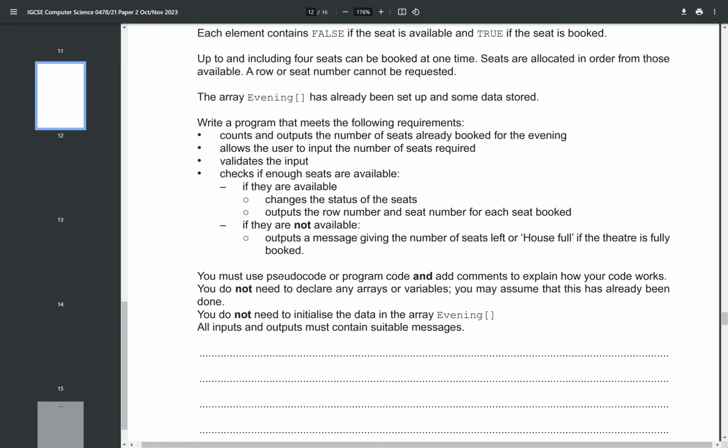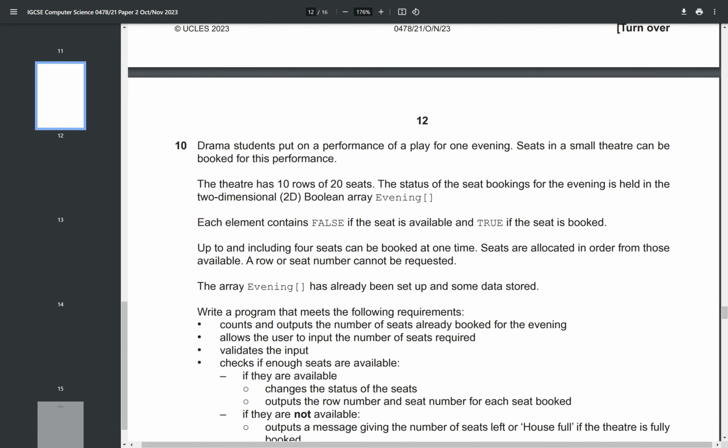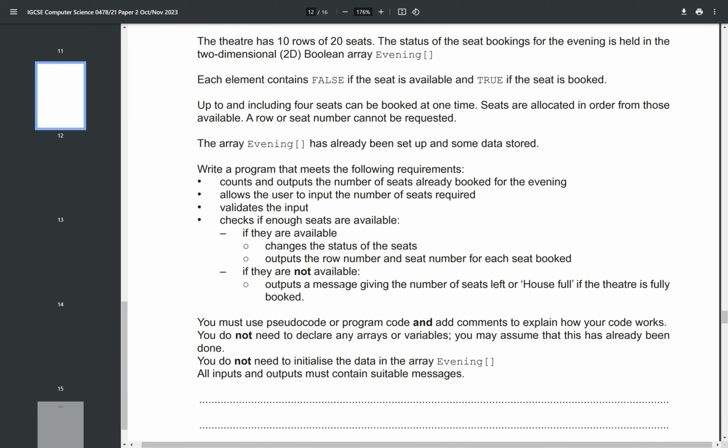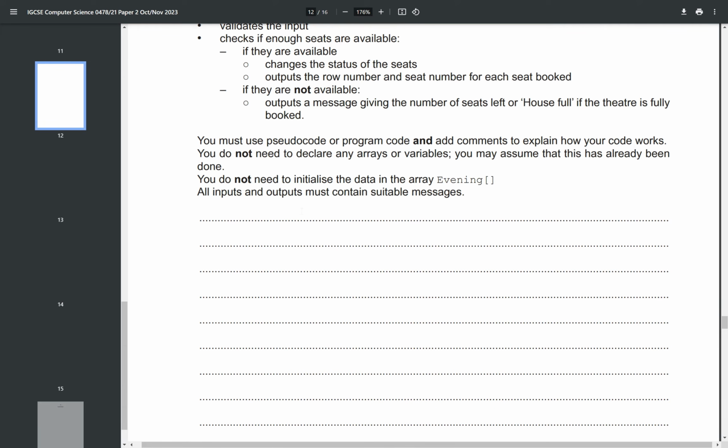And here it says, you can use pseudocode or program code, and you have to add comments to explain how your code works. You do not need to declare any arrays or variables. You may assume this has already been done. When it says this, it just means you don't have to declare evening, because this has been set up. But any of your own variables you will have to declare, and you will have to assign them values. It also says you do not have to initialize the data in the array evening, because there are already bookings. That's been done already. And all inputs and outputs must contain suitable messages.